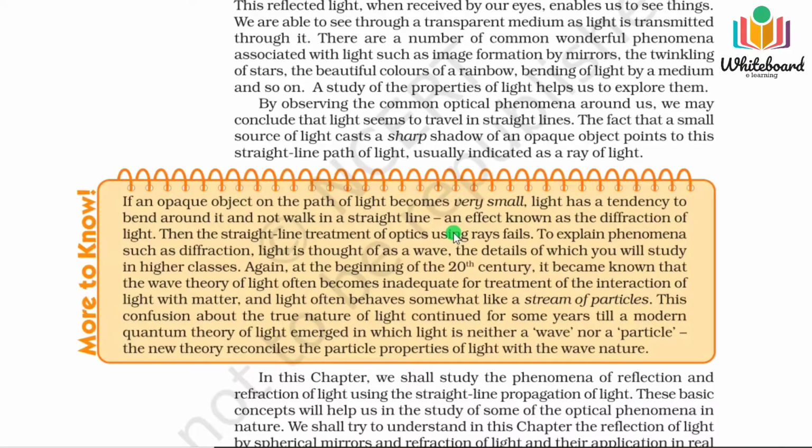Rectilinear propagation of light fails here. So to understand this phenomenon, scientists have described that light sometimes behaves as a wave, and when it behaves as a wave, then these things happen. That means it will not follow straight line nature.